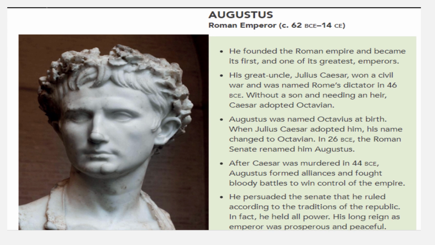After Caesar was murdered in 44 BCE, Augustus formed alliances and fought bloody battles to win control of the empire. He persuaded the Senate that he ruled according to the traditions of the Republic, and in fact, he held all power. When a ruler holds all power, we call that absolute power. His long reign as emperor was prosperous and peaceful. There were no wars or battles going on during Augustus's reign.